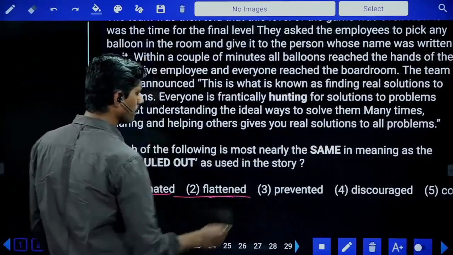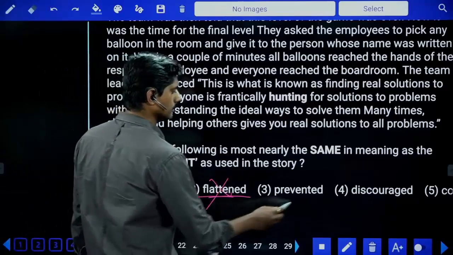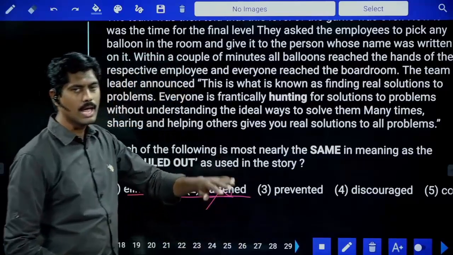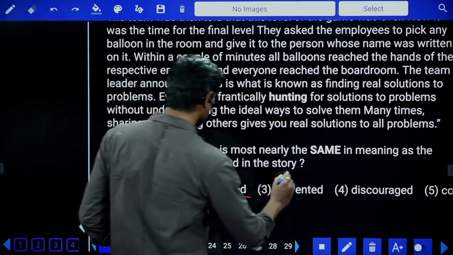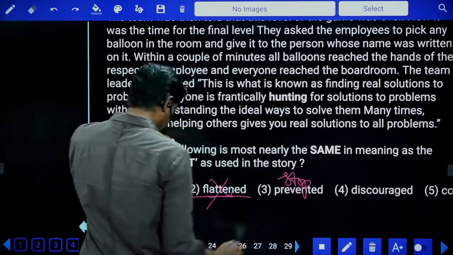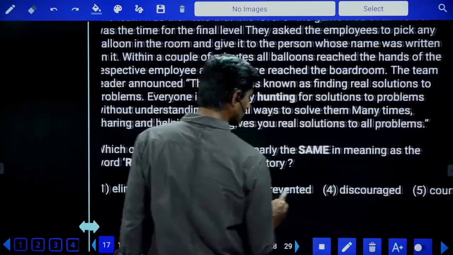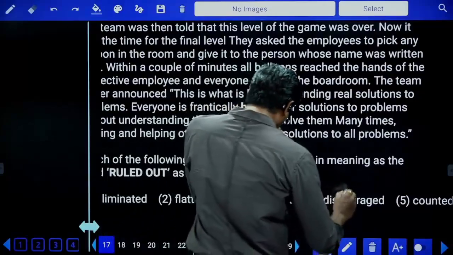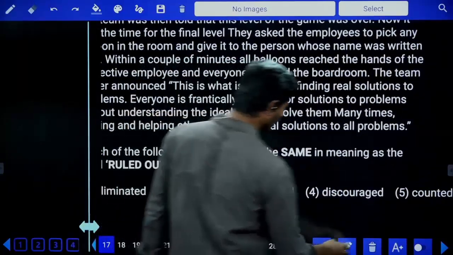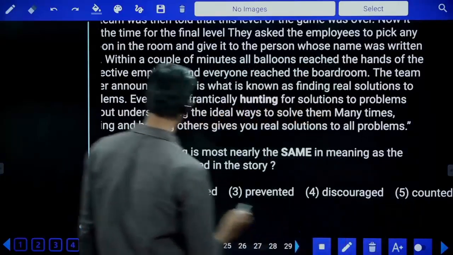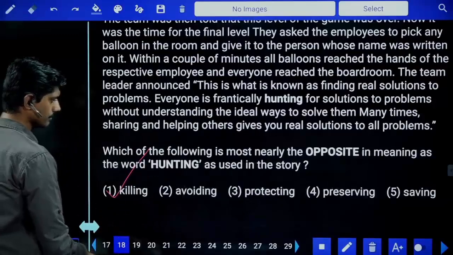Flattened, making something flat is called flattened. No. The road was bumpy and they wanted to flatten the road. Prevent means stop. Discourage, negative meaning. And counted is nothing but calculated. So what is the meaning? Eliminated is the right answer.